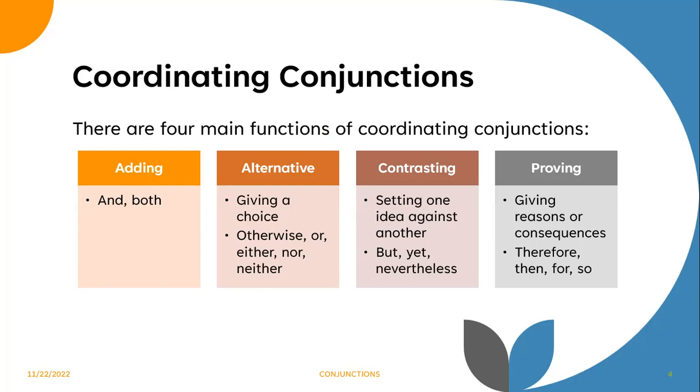He is either a scoundrel or a fool. Next, we have contrasting, meaning that they set one idea against another. Examples, but, yet, nevertheless. He is poor, but he is honest. And last, we have proving, so they give reasons or consequences. Examples, therefore, then, for. So, it is late, therefore, we must go.